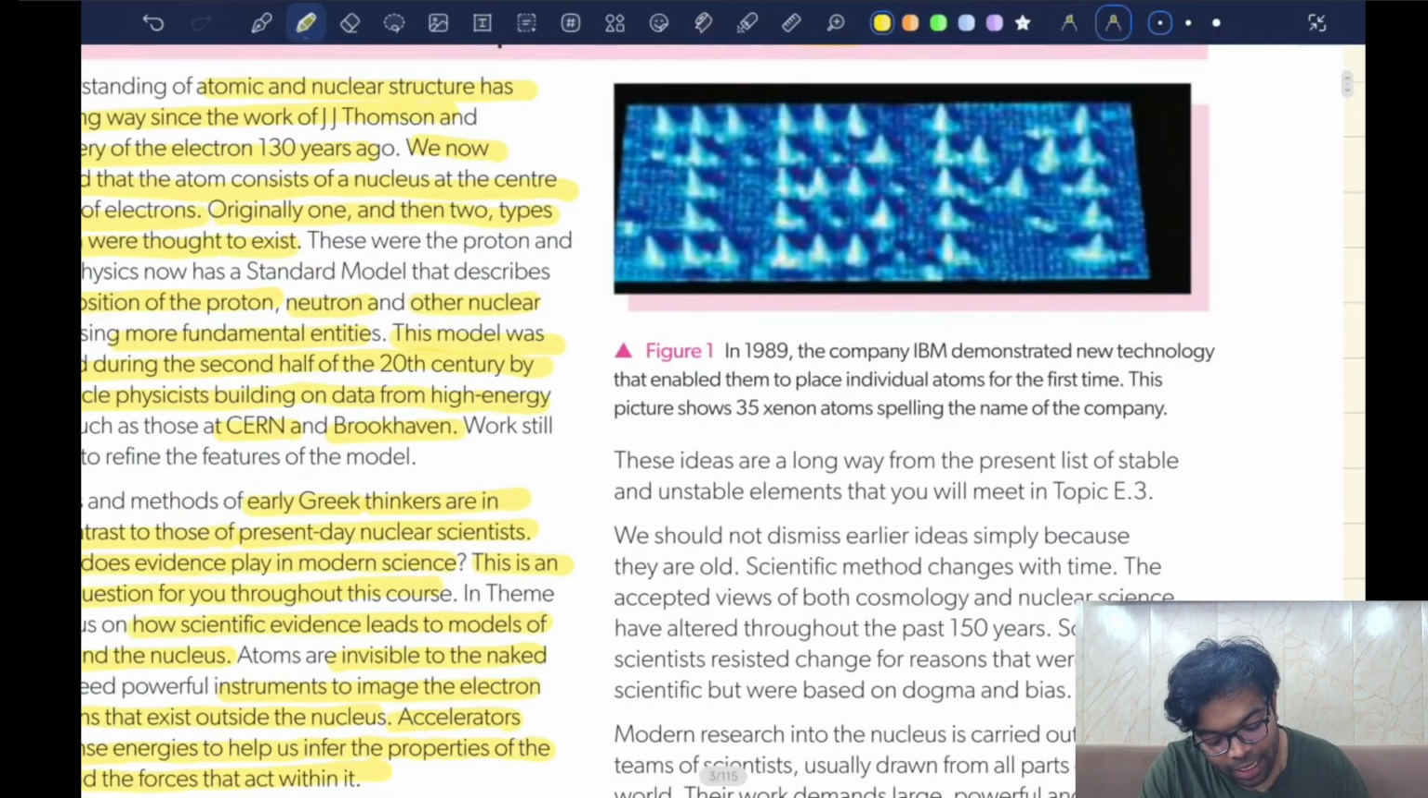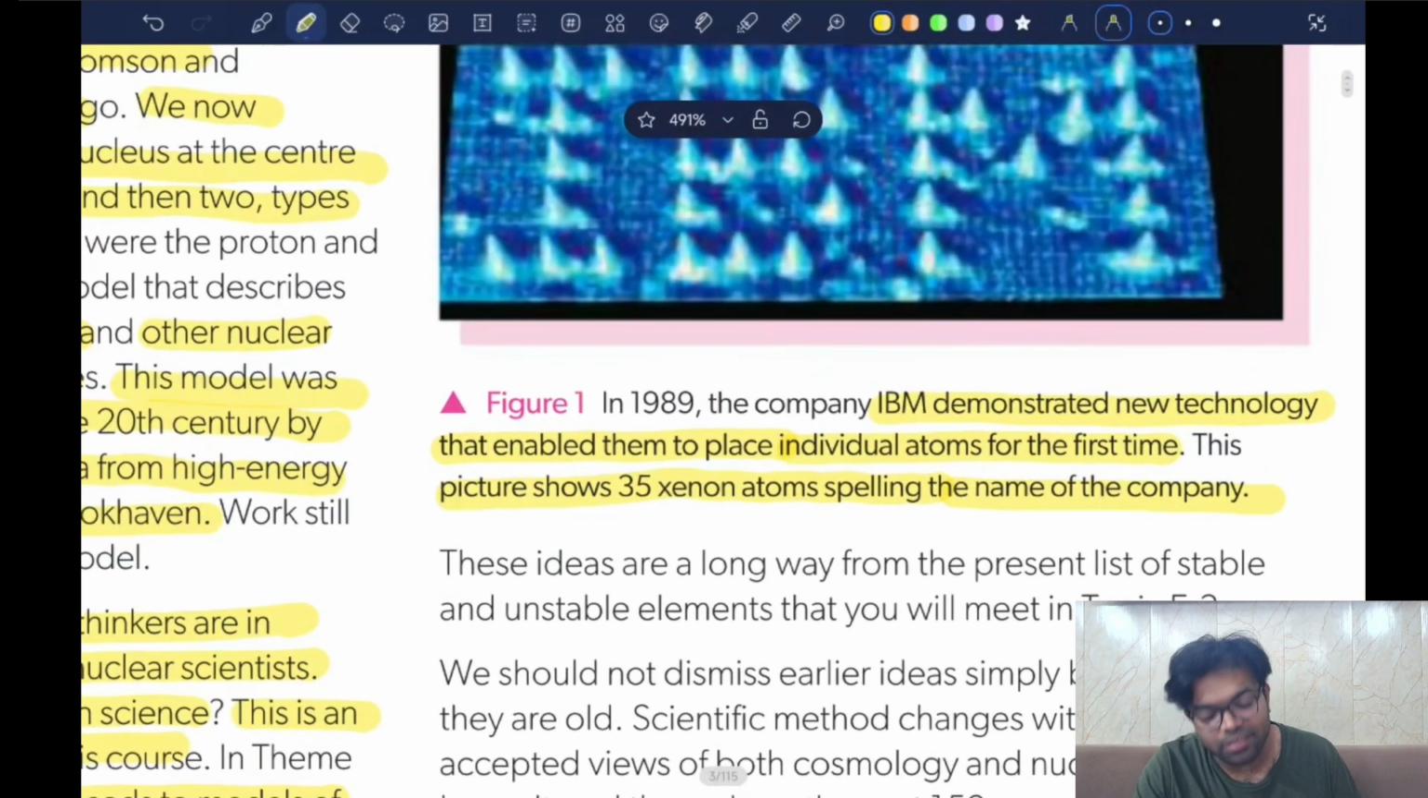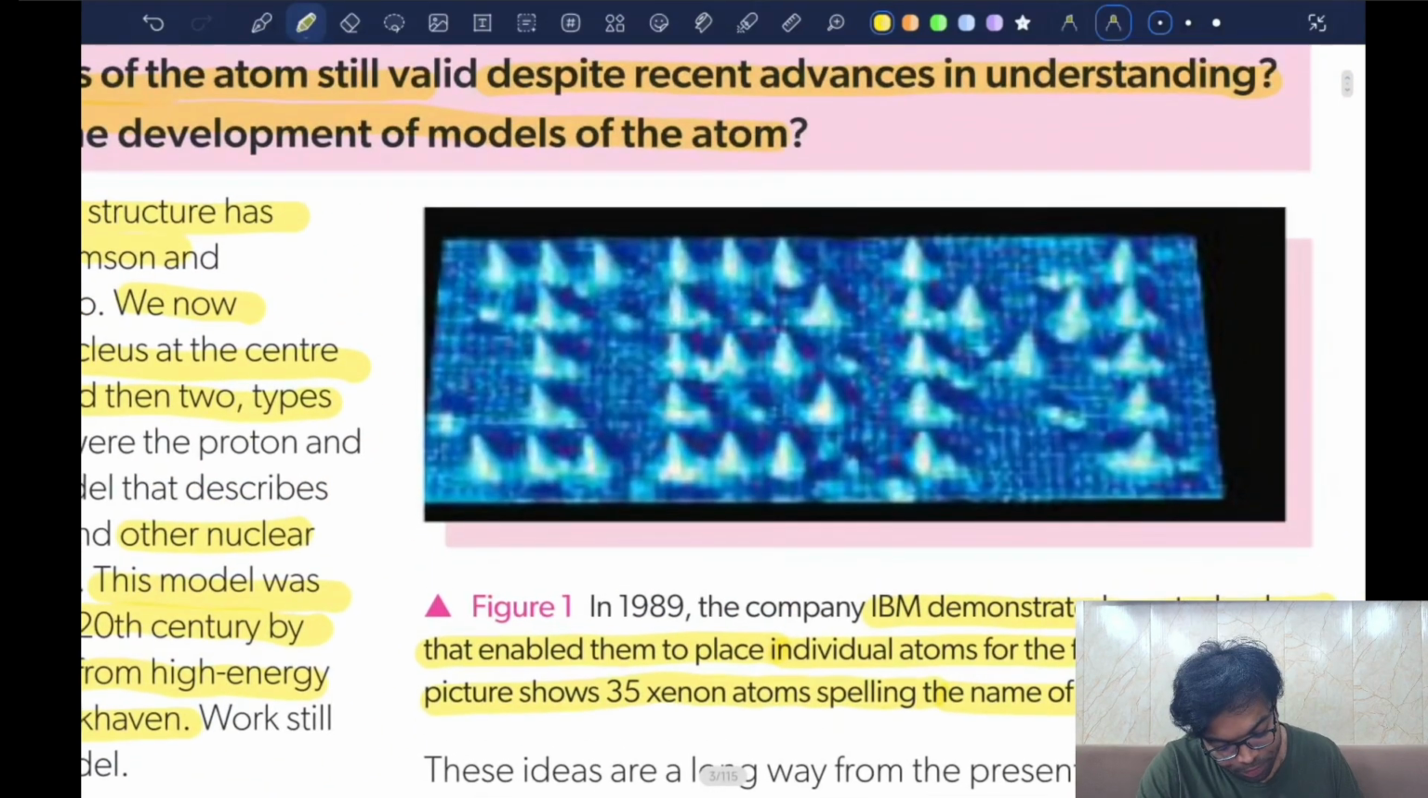In 1989, the company IBM demonstrated new technologies that enabled them to place individual atoms for the first time. This picture shows 35 xenon atoms, spelling the name of the company, IBM. This is made up of 35 xenon atoms. This is actually pretty cool.